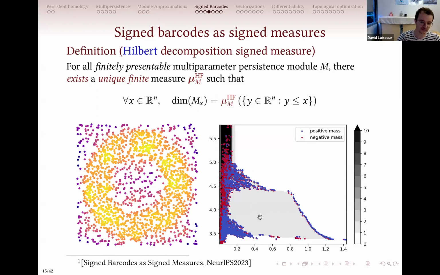So if you want the dimension of your module at this point, you compute this slice of persistence and evaluate its dimension. Of course there are a bunch of tricks that you can do to make it faster, but the complexity is of this order. So as you can imagine, each time that you add a parameter, this gets much harder to compute.